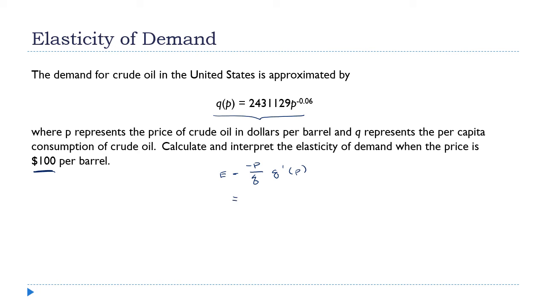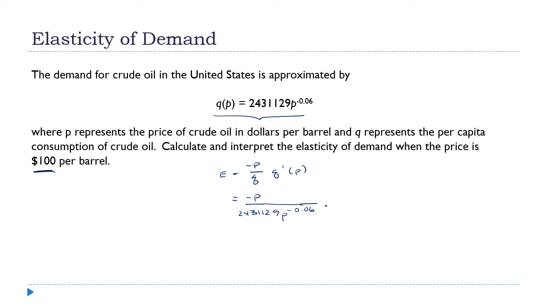What I want to emphasize to you here is P is the independent variable. P is like the X in this situation. So I'm going to leave that negative P just the way it is. And down here, I'm going to put my formula for Q. There's some weird numbers here: 2431129 P to the negative 0.06. Okay. Now I need the derivative. Well, I know the numbers are big and kind of weird looking, but look.